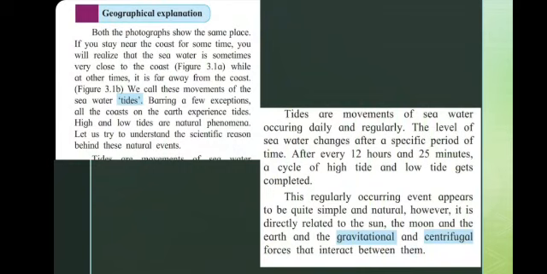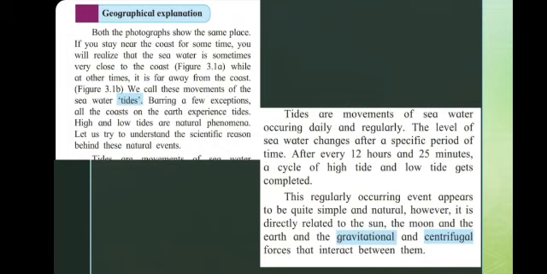Let us try to understand the scientific reason behind these natural events. What is important in it? Sometimes the sea water is very close to the coast, and at other times it is far away from the coast. These natural events are called high tide and low tide respectively. Barring a few exceptions, all the coasts on the earth experience tides.